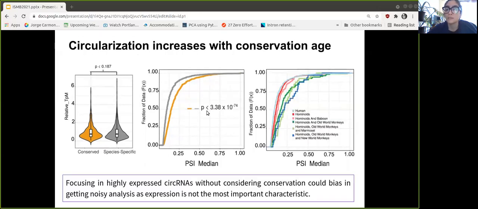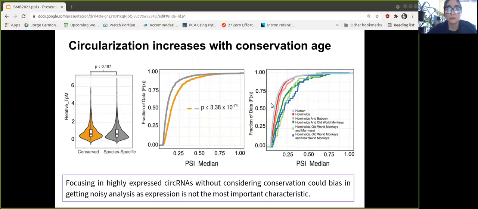More interestingly, we found that there's a relationship between circularization rate and how conserved the circular RNAs are, meaning that, for example, if we look at circular RNAs present in hominoids, Old World monkeys, and New World monkeys, we can see that there's a higher PSI value in comparison to circular RNAs only present in humans.